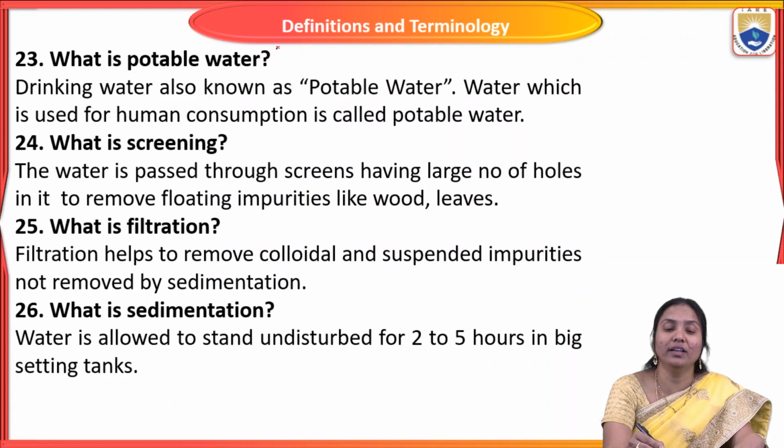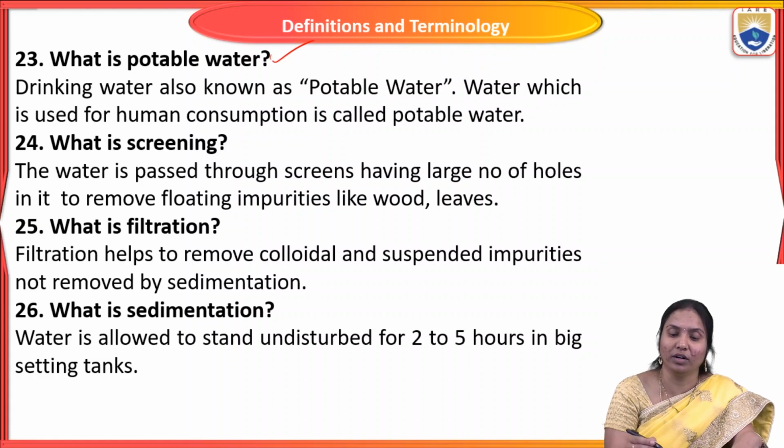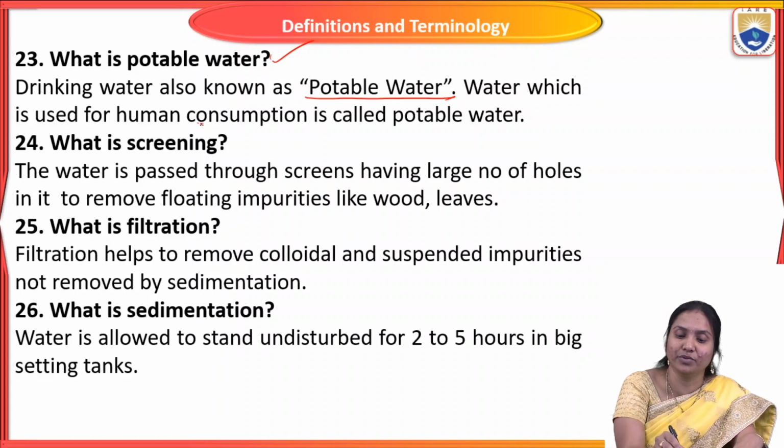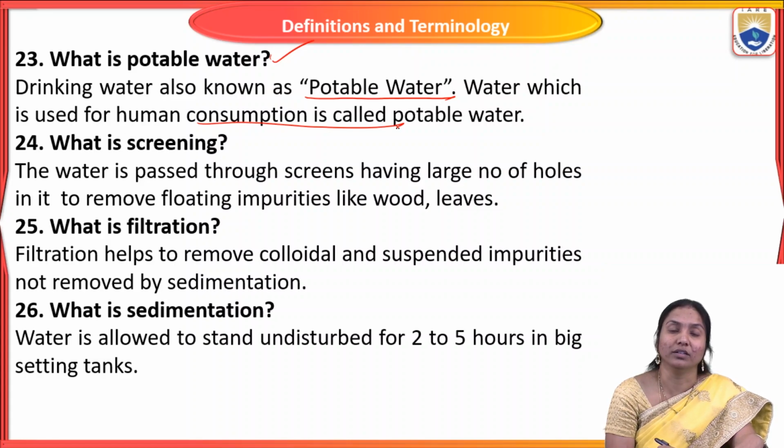So next question is, what is potable water? Drinking water is also known as potable water. The water which is used for human consumption is called potable water. Simply, we say domestic usage water is called potable water. Generally this water is collected by municipalities for our domestic usage. But this water contains many impurities, so before it is supplied, they have to purify it. So that it is used for domestic and drinking purposes, that water is considered potable water.